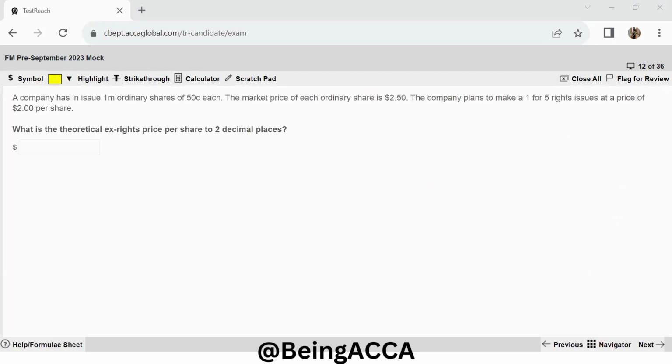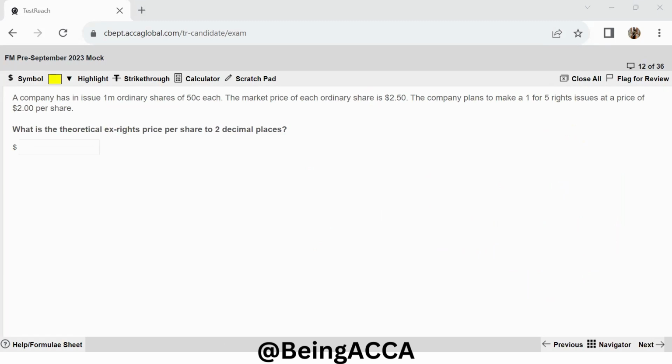A company has in issue 1 million ordinary shares of 50 cents each. So 1 million is the number of shares. One share is 50 cents each. Market price is $2.5. The company plans to make a 1-for-5 rights issue at a price of $2 per share.